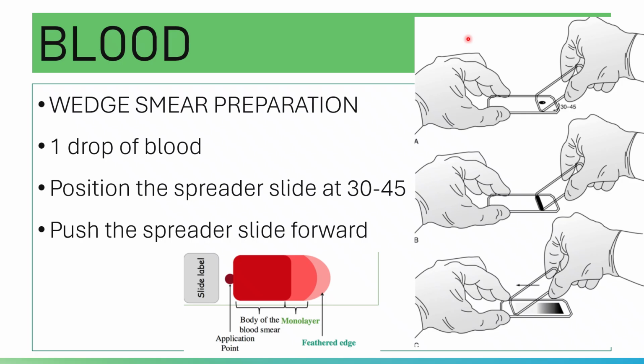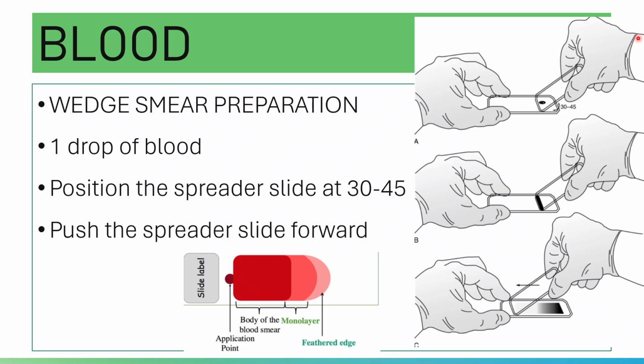The wedge type is also done to detect blood parasites like malaria.